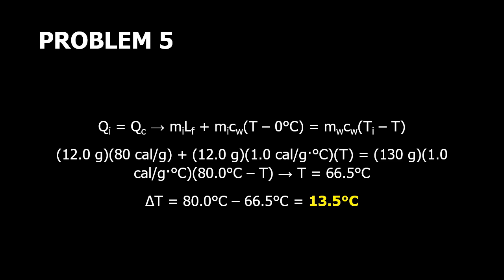Mi is the mass of ice. Cw is the specific heat capacity of water since ice is the solid form of water. So you will use its specific heat capacity because if you melt ice into water, it will become liquid. Multiply by the change in temperature, that is the final temperature minus the initial temperature, which is the melting point of ice.